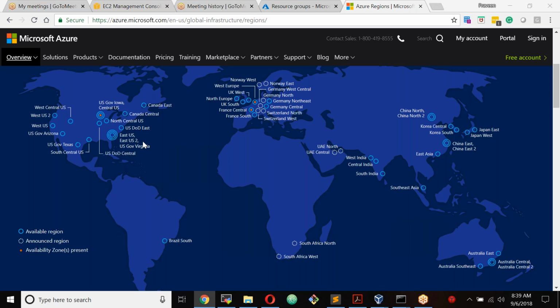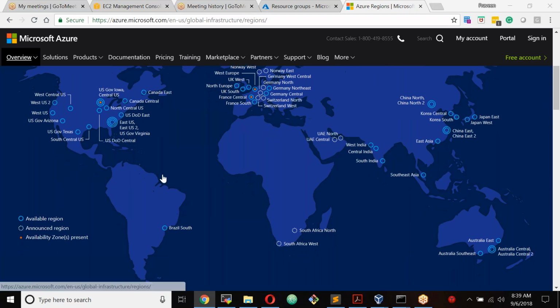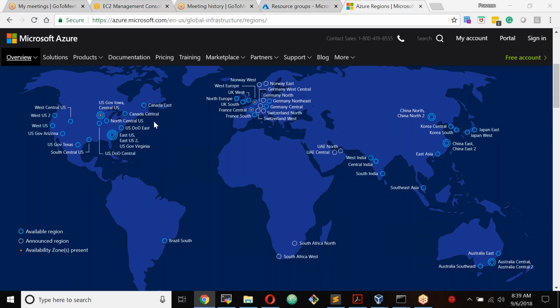Some regions are accessible only to the US government, and the China regions are only accessible to Chinese people, if you are doing business in China. If you are doing business in Germany, only the Germany region or European region is accessible. The US government region is only accessible to government agencies. So the Germany region, Chinese region, and government region are restricted regions. They are not available to the general public, but the other regions are available to the general public. So you can go to any of the regions and create an account.